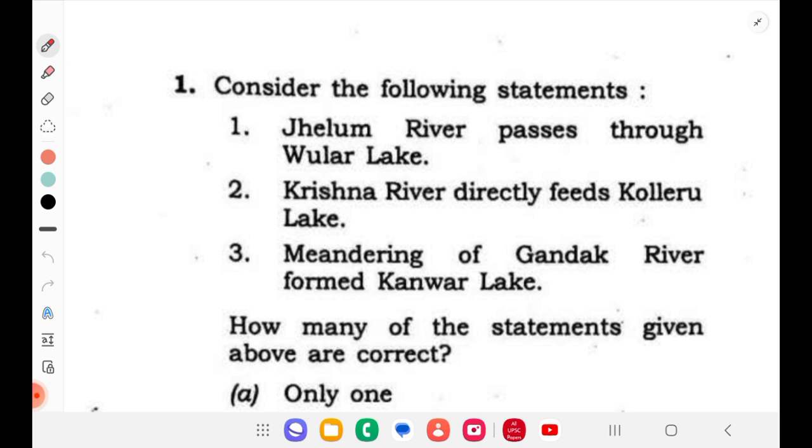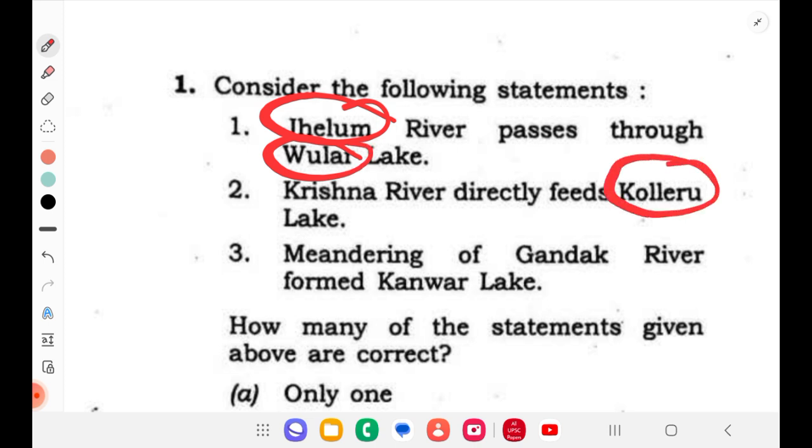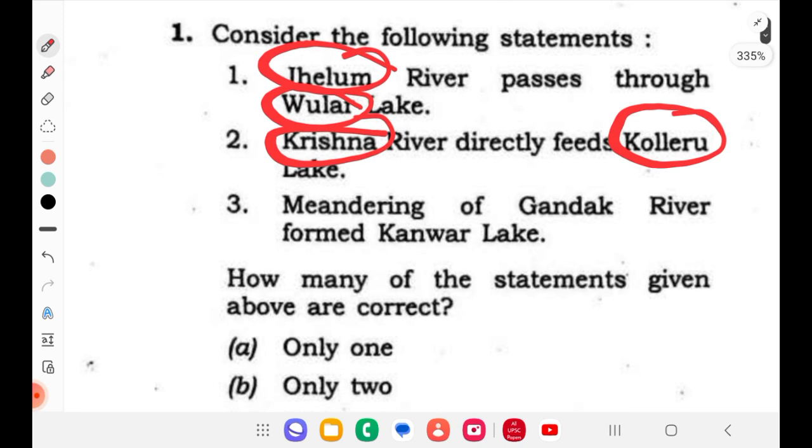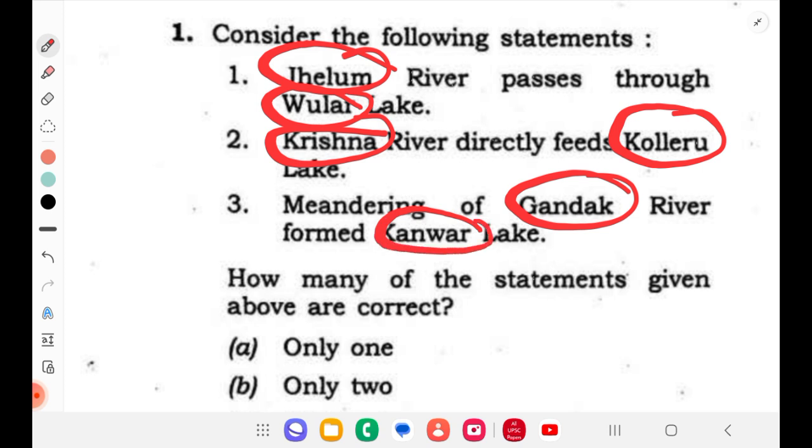Okay, we'll start with the first question. Consider the following statements. Jhelum River passes through Ular Lake. So they are talking about Jhelum and Ular Lake. Fine. Second, Krishna River directly feeds Kolleru. So they are talking about Kolleru and Krishna River. Then we have one lake, one river. Third is the meandering of Gandak River formed Kanwar Lake. So Gandak River and Kanwar Lake. Okay, here they are talking about rivers and lakes.